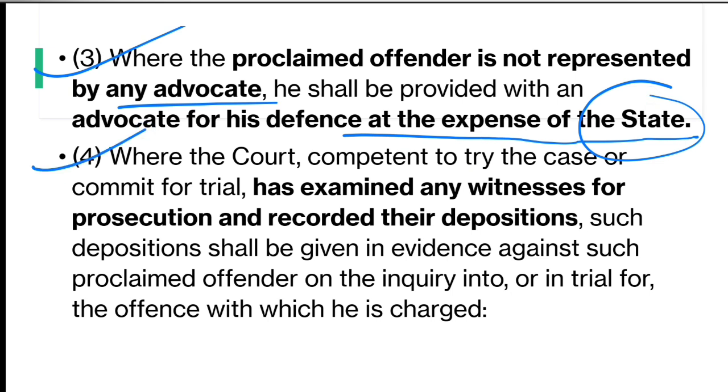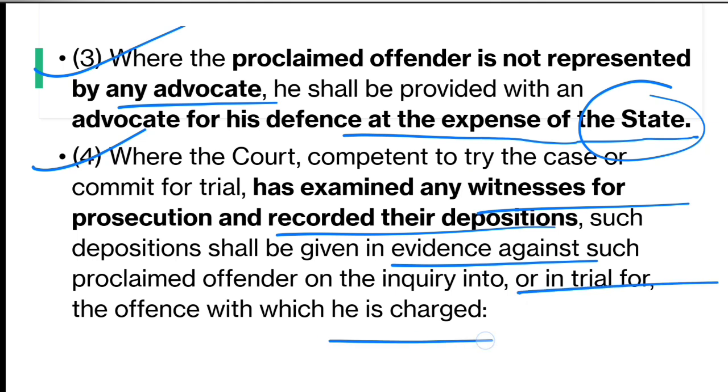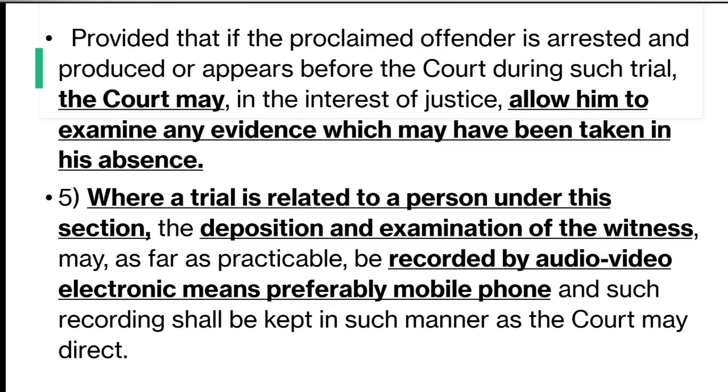And subsection 4 provides, where the court competent to try the case or commit for trial has examined any witnesses for the prosecution and recorded their depositions, such depositions shall be given in evidence against such proclaimed offender on the inquiry into a trial for the offence for which he is charged. So whenever the witnesses are of the prosecution and their depositions are recorded during the trial, those depositions shall be evidence against the accused person in trial.